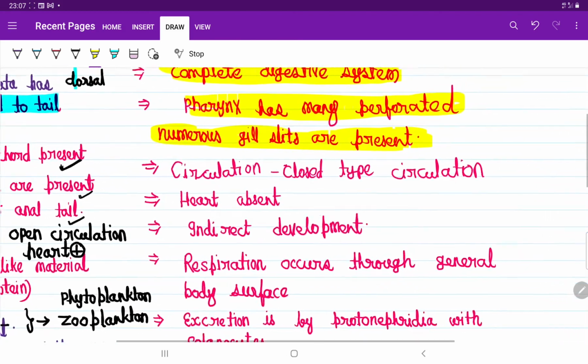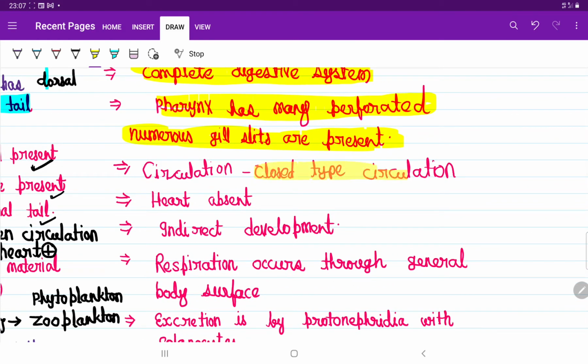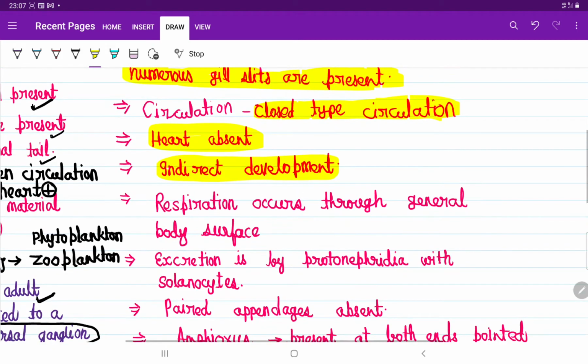Circulation is closed type here, but the heart is absent. Development is indirect here also, so obviously the larval stage and adult stage are present. Respiration occurs through the general body surface.